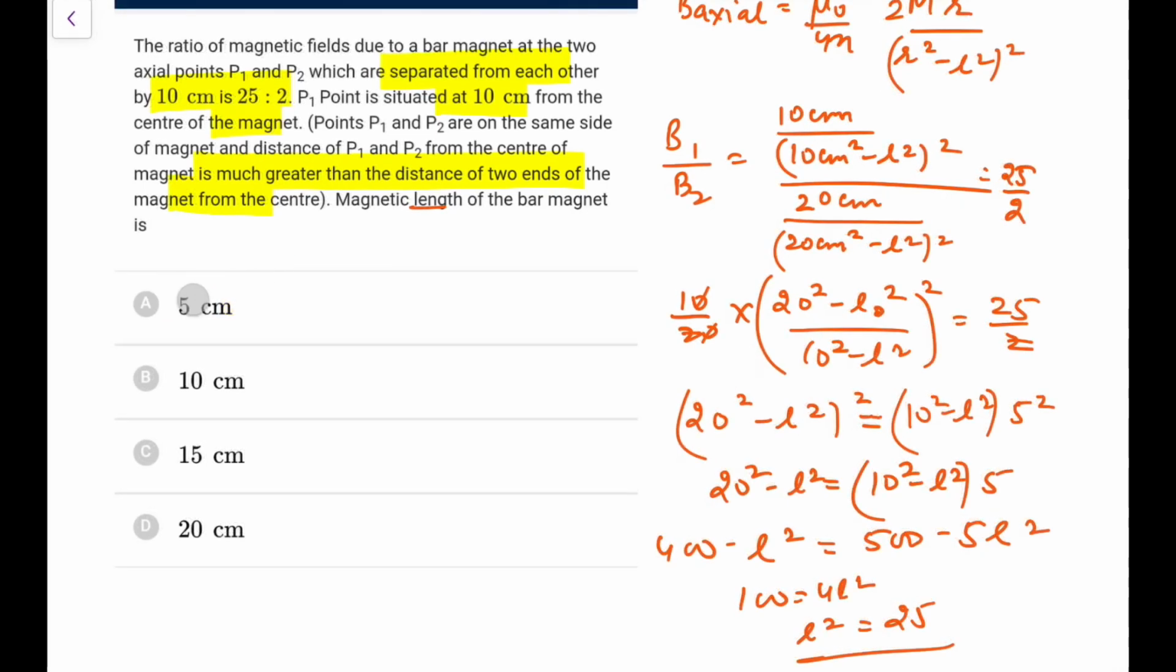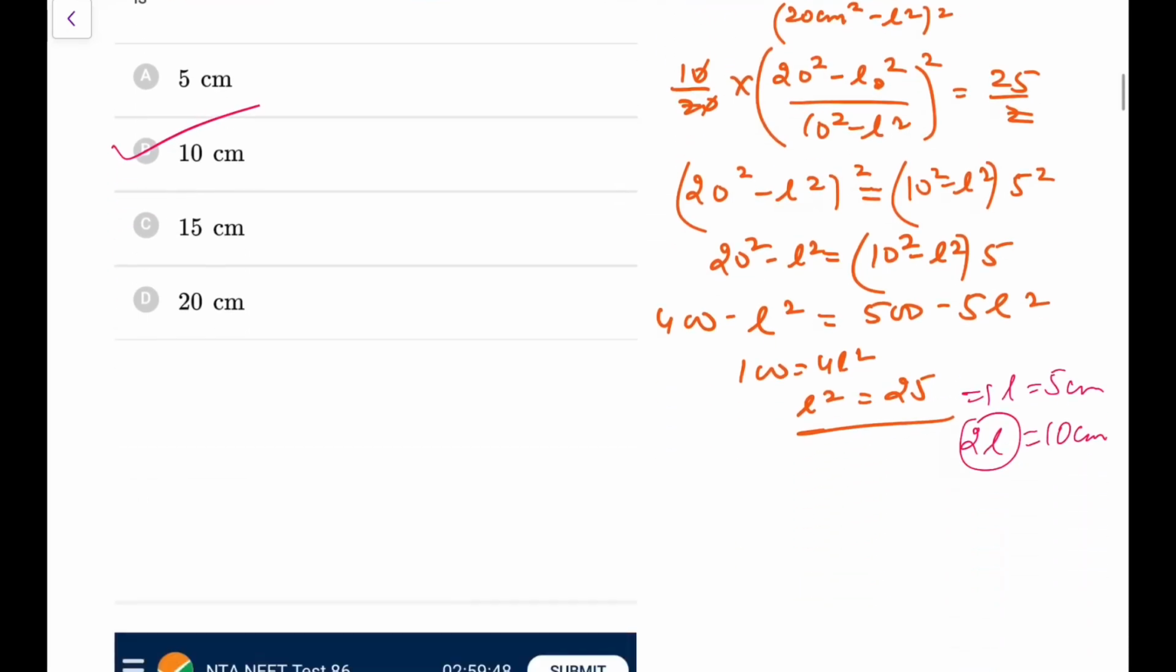Also, pardon me, magnetic length is 2l, so it should be 10, not 5. It should be 10 centimeter because l is 5 centimeter, so the magnetic length, 2l, would be equal to 10 centimeter. Okay, so this is how you are going to write it.